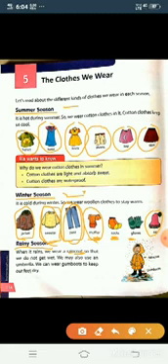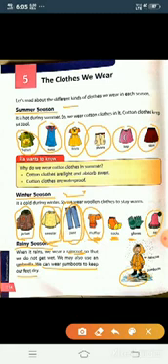We may also use an umbrella. We wear raincoats and use umbrellas to keep ourselves dry. And see here, we can wear gumboots to keep our feet dry. Why?